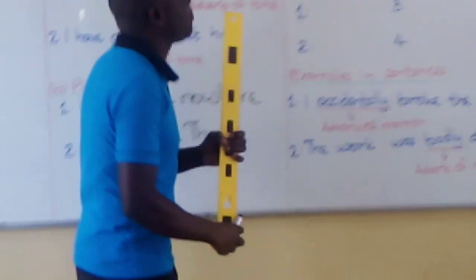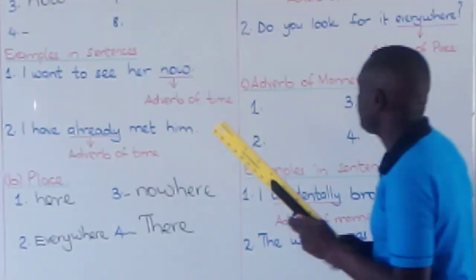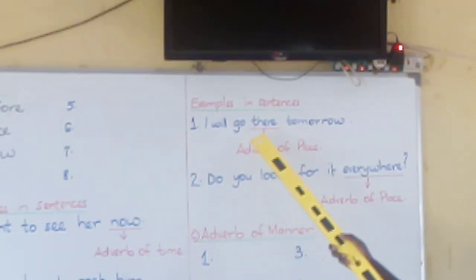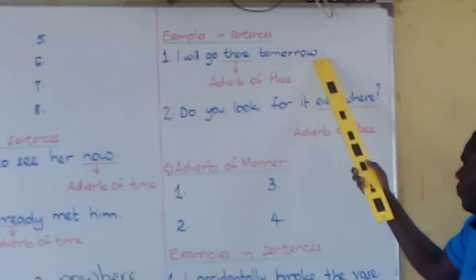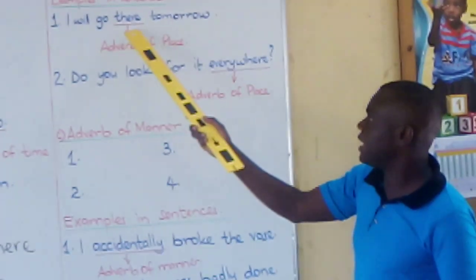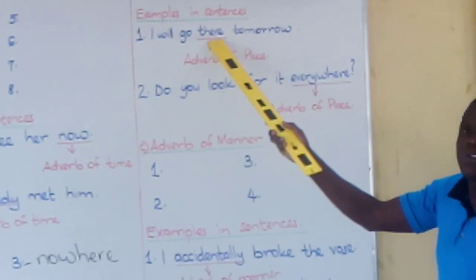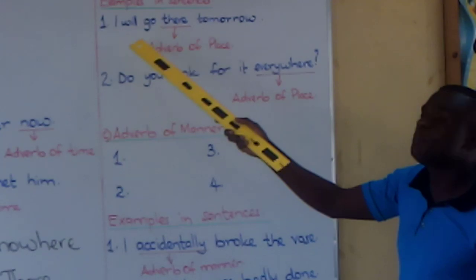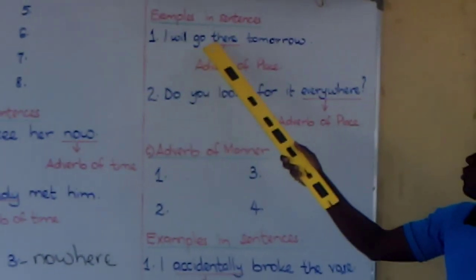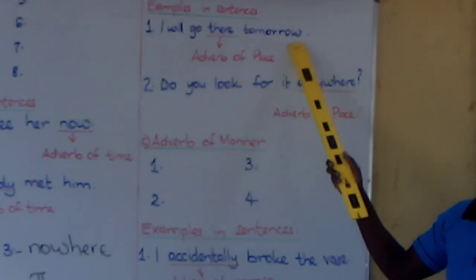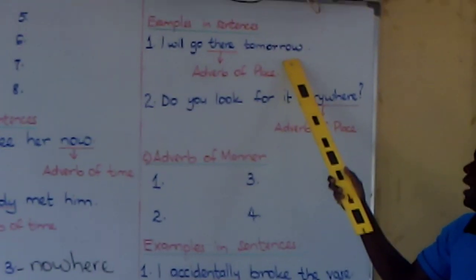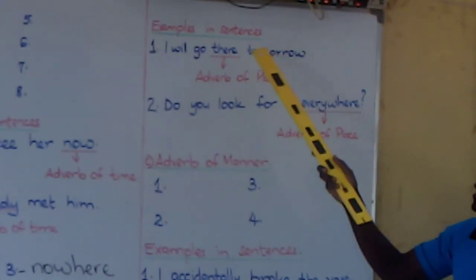Charlene, Paul, please pay attention. I will go there tomorrow. The adverb of place used here is there. Very good. You can repeat the sentence, class. I will go there tomorrow. We identify the adverb of place, which is there.